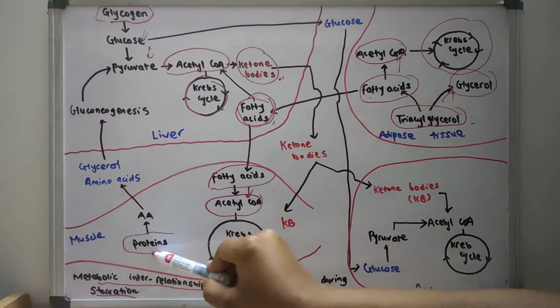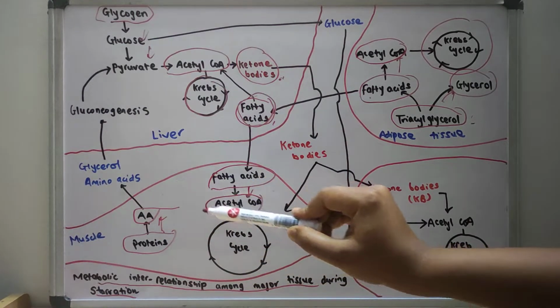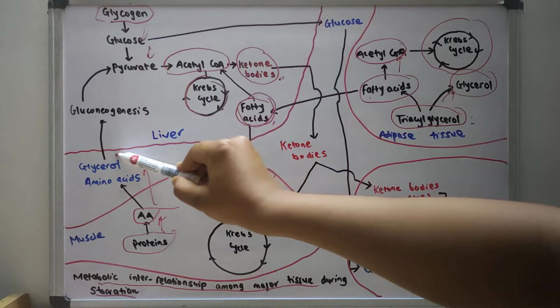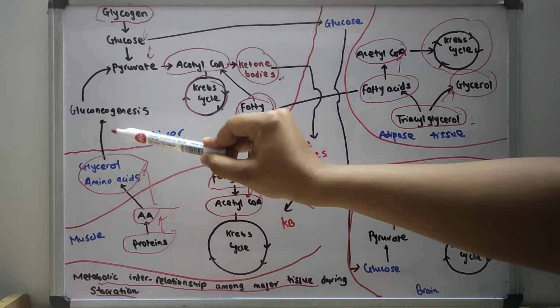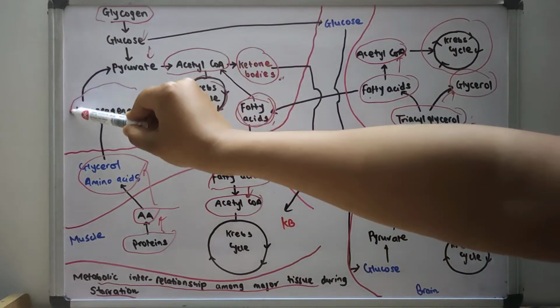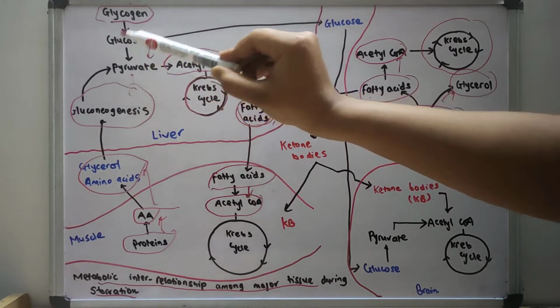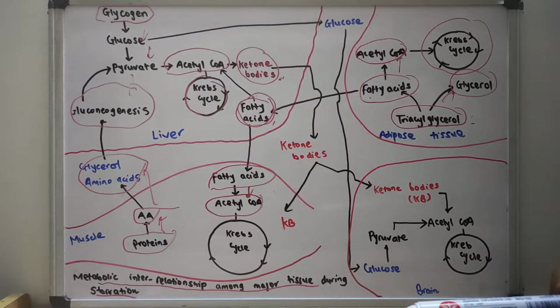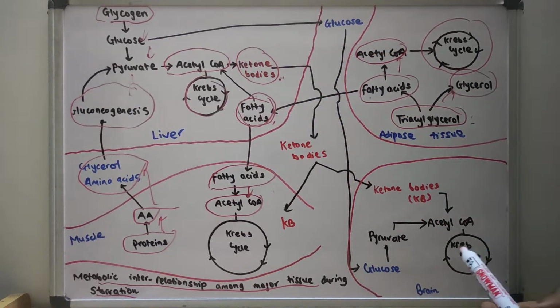There is also increased degradation of the protein, which leads to generation of the amino acid. So we have increased amount of glycerol and amino acid. From this glycerol and amino acid, gluconeogenesis occurs in the starvation, and from the gluconeogenesis, the pyruvate is formed, and this will eventually lead to the production of the acetyl coenzyme A.